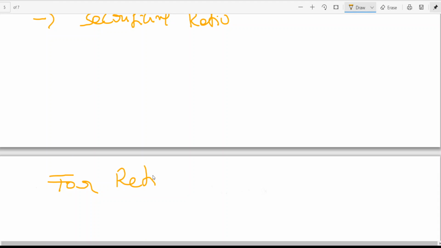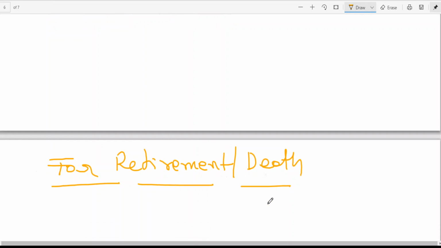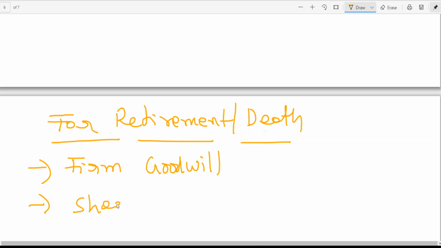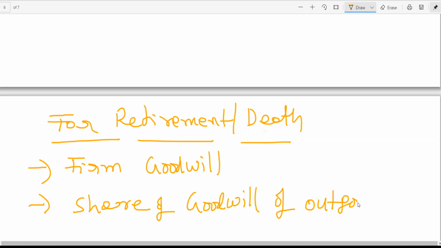Then similarly, for retirement or death, you should remember: firm goodwill, share of goodwill of outgoing partner.